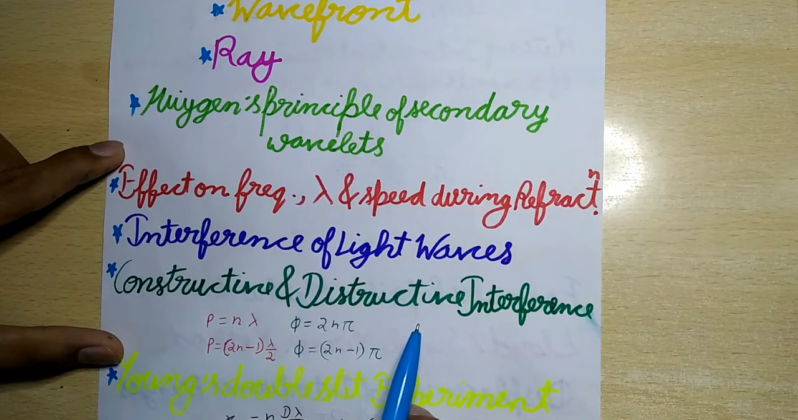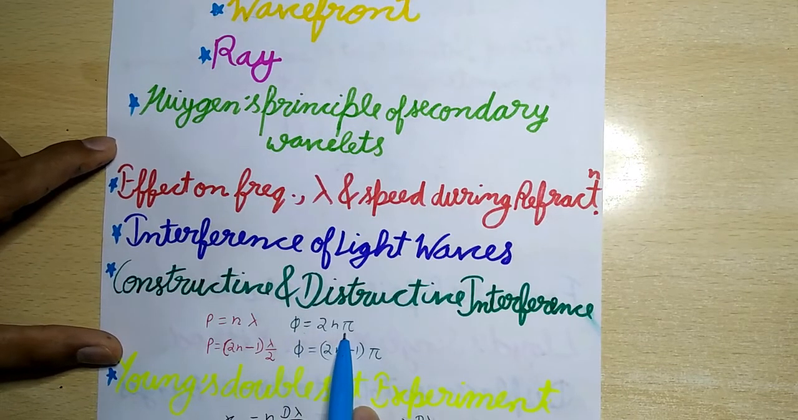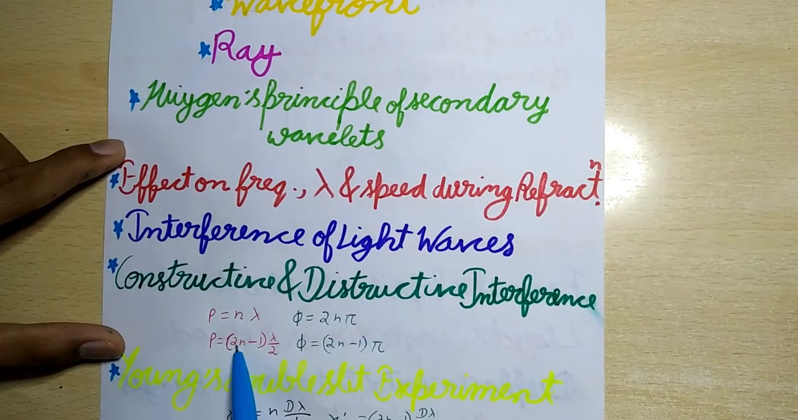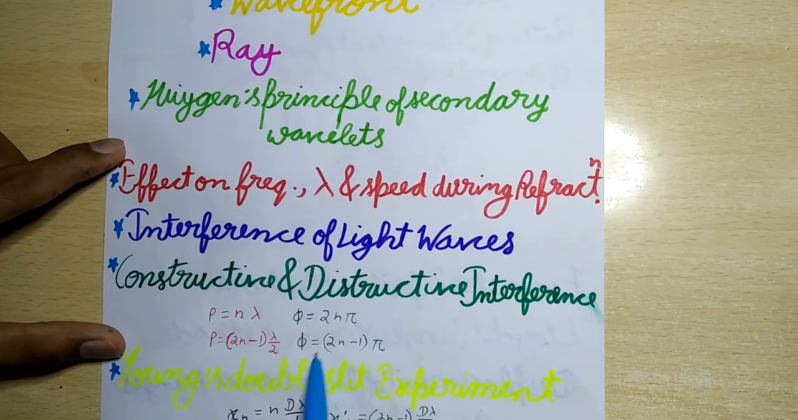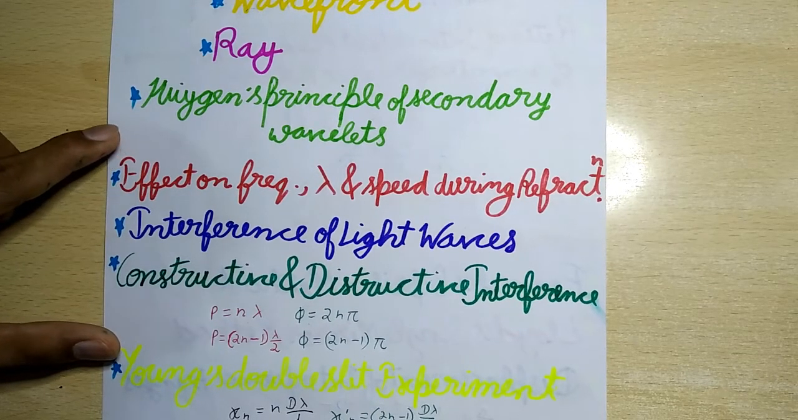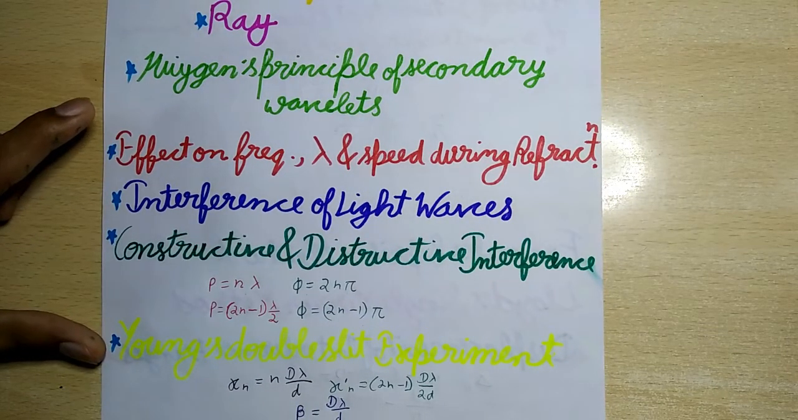Now next is constructive and destructive interference. So if path difference p is equal to nλ, or phase difference φ is equal to 2nπ, the two waves are in the same phase and so add up to give maximum intensity. This is called constructive interference. And now if p is equal to (2n−1)λ/2 or φ is equal to (2n−1)π, the two superposing waves are out of phase. The resultant amplitude is equal to the difference between their individual amplitudes and hence the intensity is minimum. This is called destructive interference.